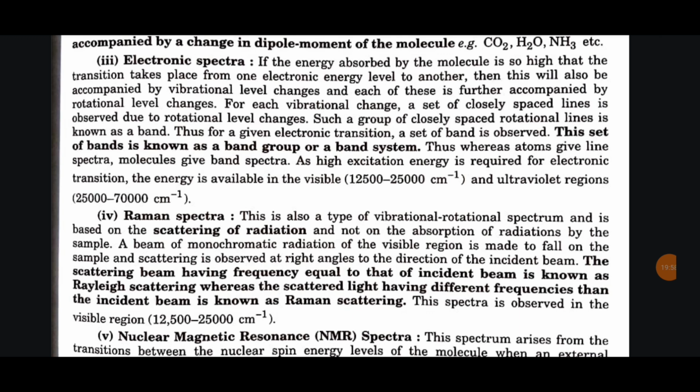Thus, for a given electronic transition, a set of bands is observed. This set of bands is known as a band group or a band system. Thus, whereas atom gives line spectra, molecule gives band spectra. As high excitation energy is required for electronic transition, the energy is available in the visible and UV region.